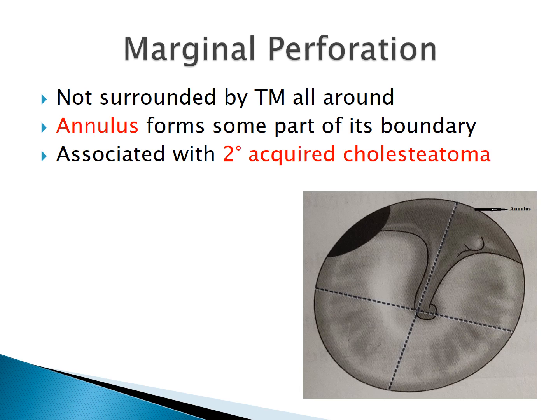The second type is marginal perforation. Here we can see that this perforation is not surrounded by tympanic membrane on all sides. Some part of its margin is formed by the annulus. This type of perforation is generally associated with secondary acquired cholesteatoma. In the subsequent slides, when we see the classification of cholesteatoma, we'll see what secondary acquired means. But here we can see that this is an example of a marginal perforation. It is not a central perforation.